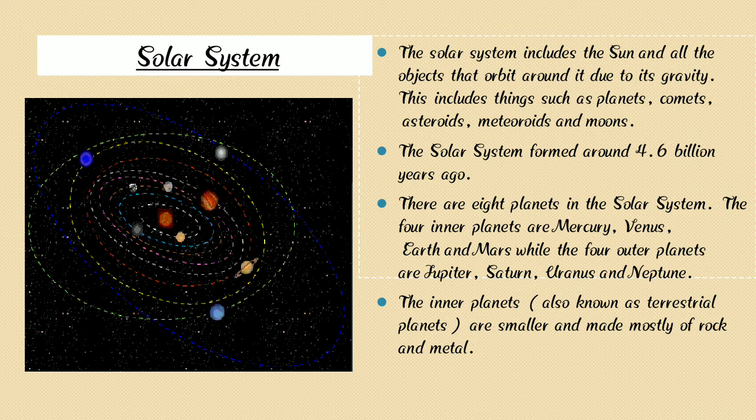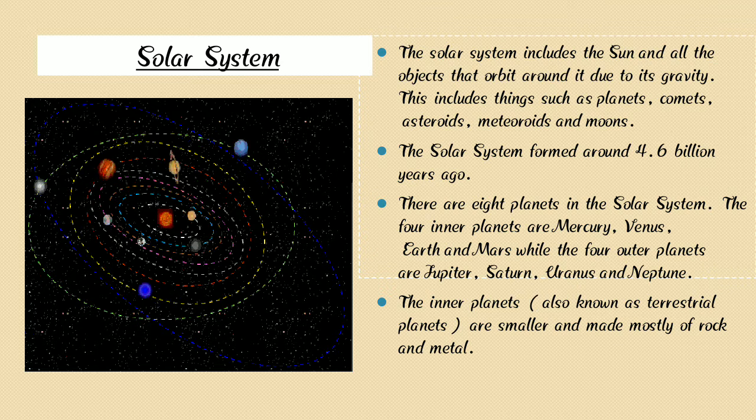There are 8 planets in the solar system, 4 outer planets and 4 inner planets. The inner planets, also known as the terrestrial planets, are smaller and made mostly of rock and metal.